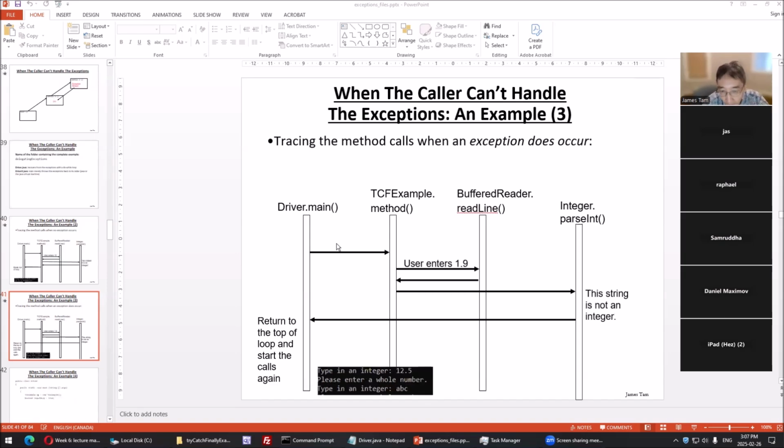So we have the same sequence of calls, but now we're going to have an exception. They enter in something that can't be converted to an integer. No IO exception. But then when we pass it to parseInt, we can't convert to an integer because that's not the ASCII value of an integer. So an exception is thrown. This dude can't handle it. This is another advantage of exception handling, where this is the one that's doing the call, but it's able to skip through all these intermediate ones and go to where it should be handled.